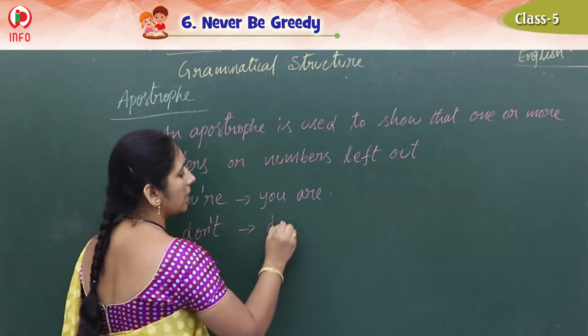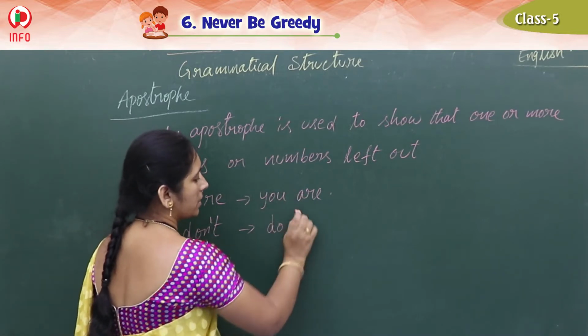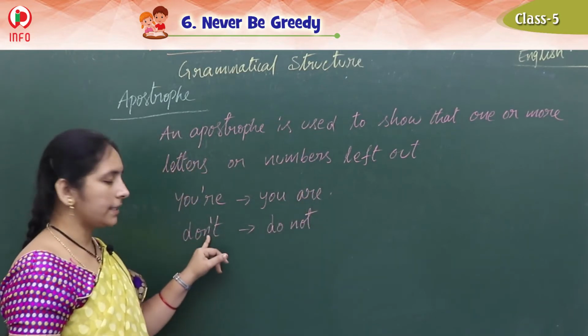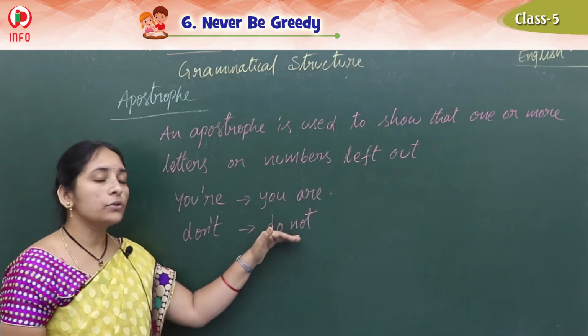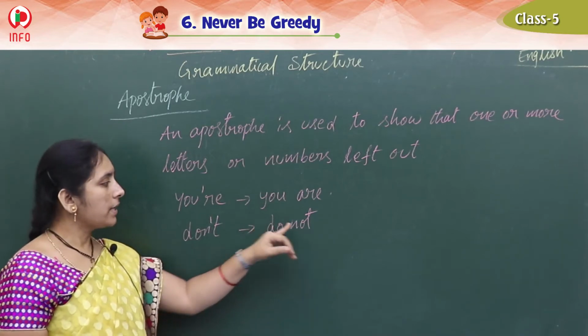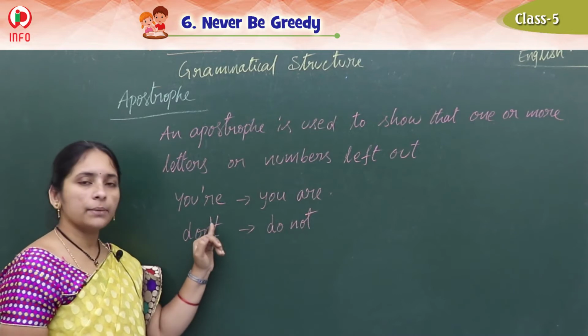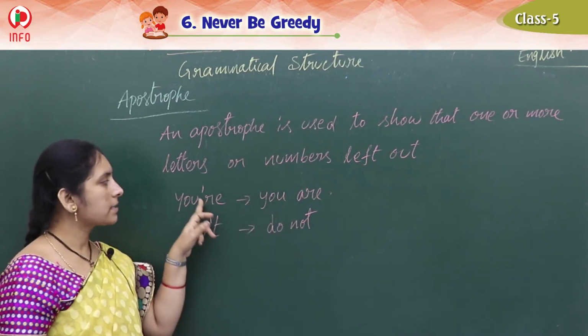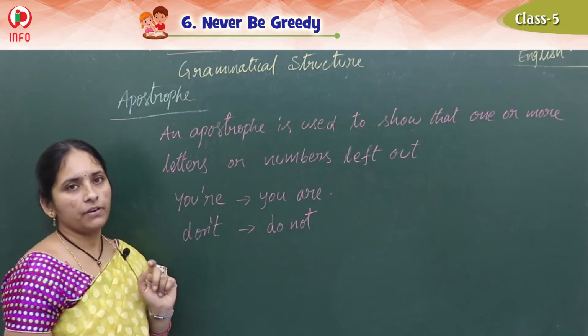What is the meaning of that? Do not. By writing like this we write don't, but the correct total word is do not. So here o is missed, that's why we keep the apostrophe.